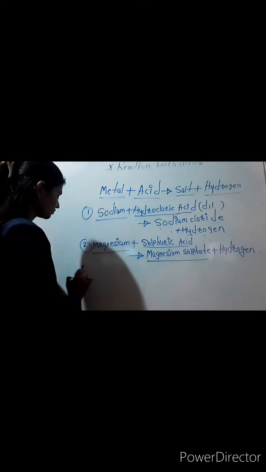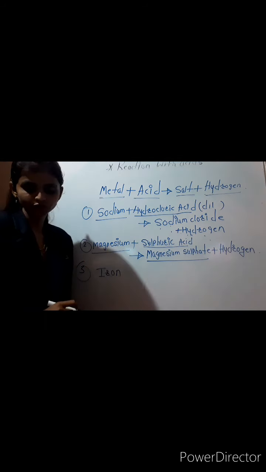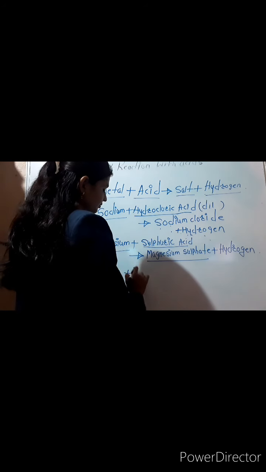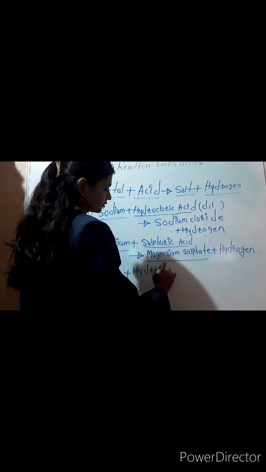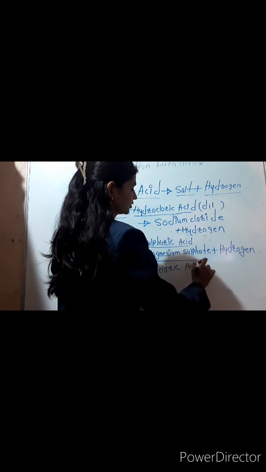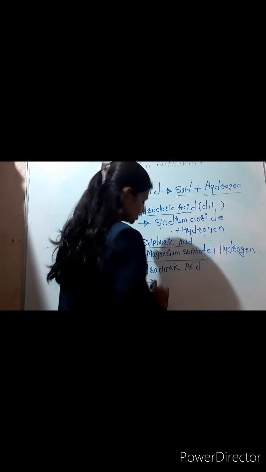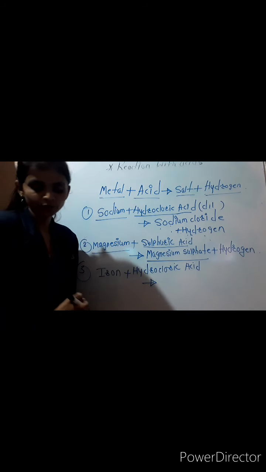Now, one more metal we have is iron. Iron plus hydrochloric acid. After this reaction, what will we get?